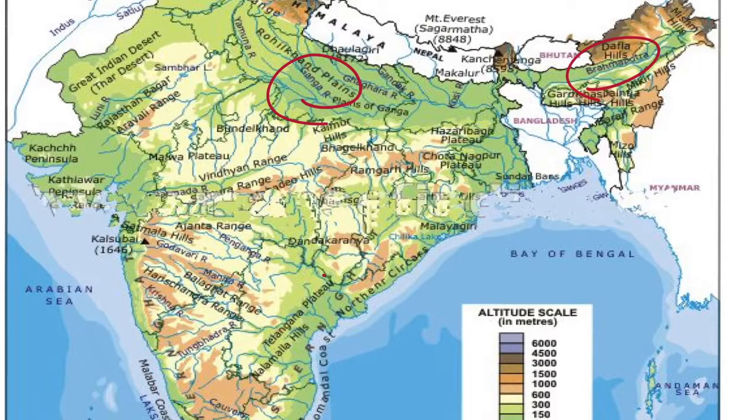In the western part of India lies the great Indian desert, which is also called the Thar Desert. It is a dry, hot and sandy stretch of land. It has very little vegetation.